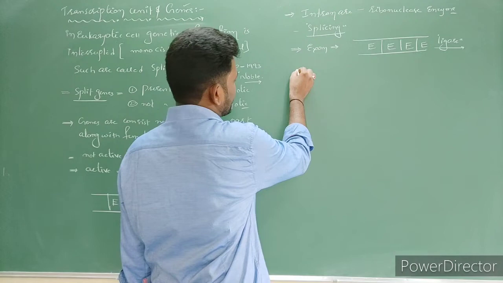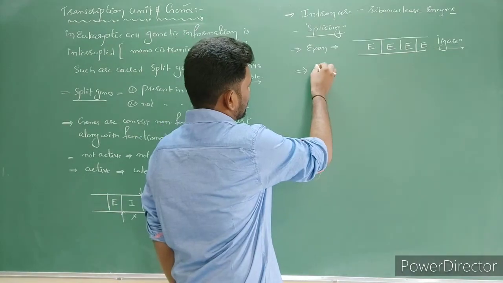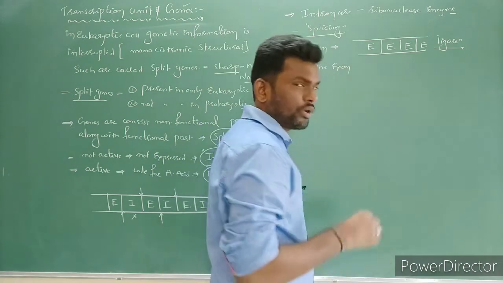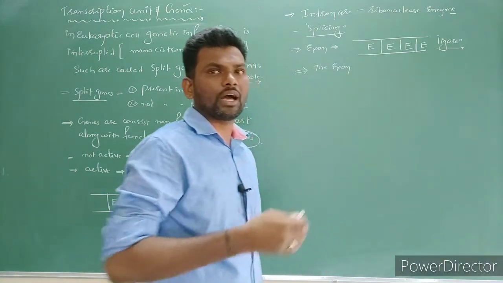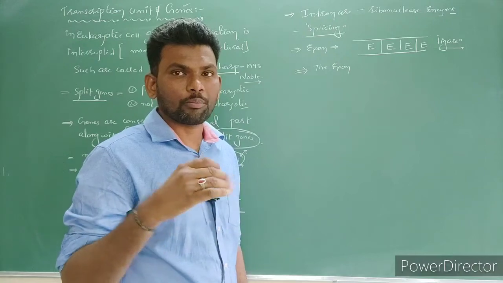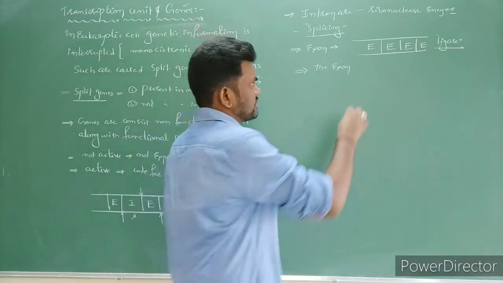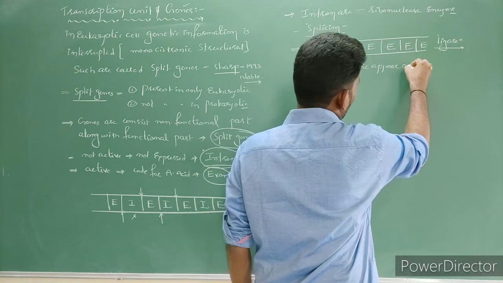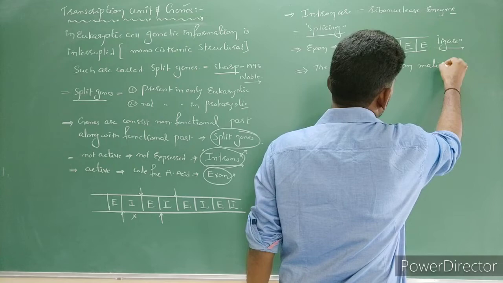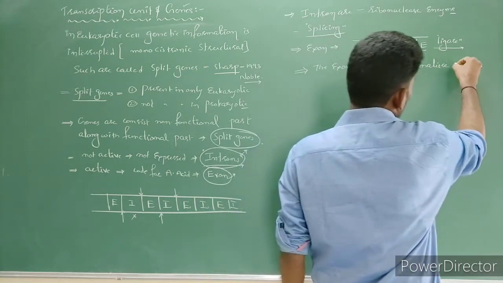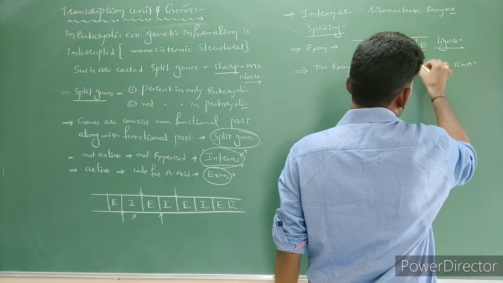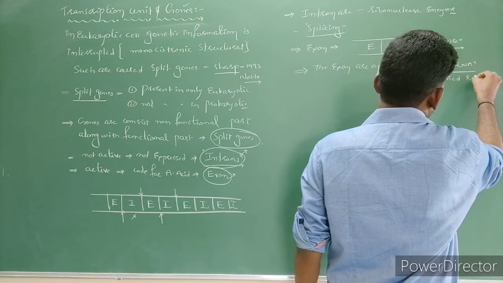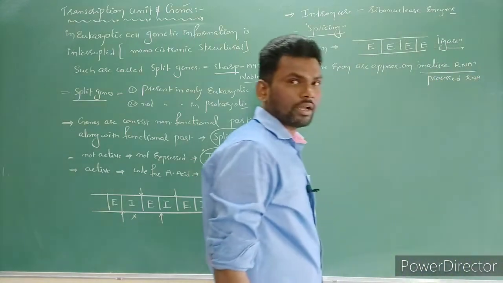Next, these exons appear on matured RNA or processed RNA, right?